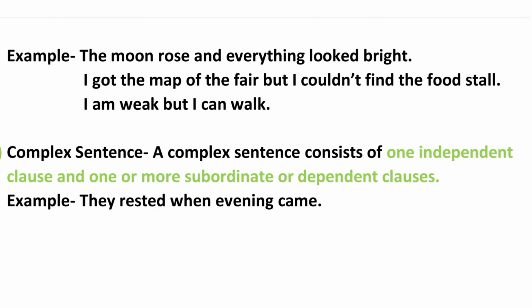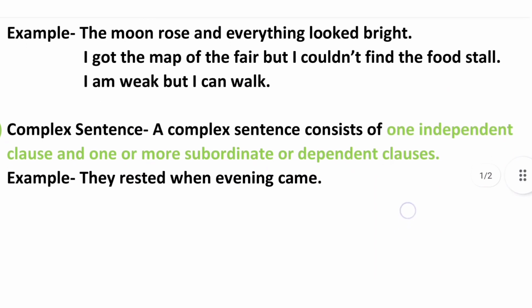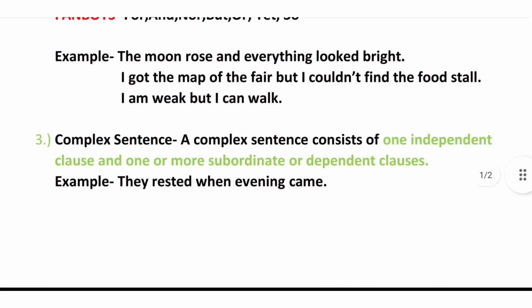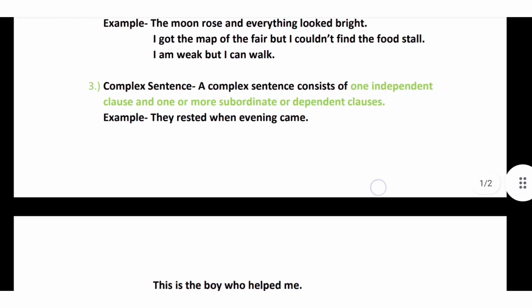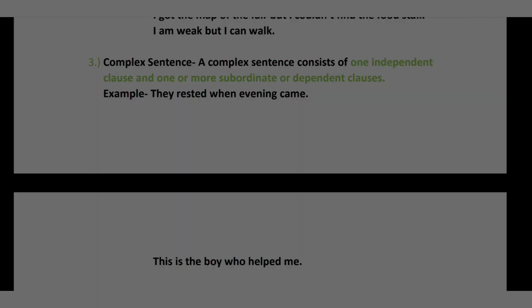For example, the moon rose and everything looked bright. I got the map of the fair but I couldn't find the food stall. I am weak but I can walk. So you can see there are two clauses. Both the clauses are independent clauses, principal clauses. They are not dependent clauses, and they are joined by coordinating conjunctions. So you will have two or more independent clauses in a compound sentence. The clauses are of equal rank in a compound sentence.